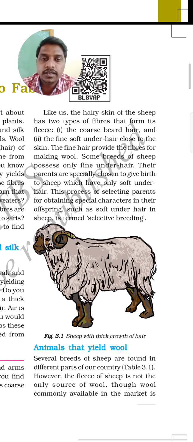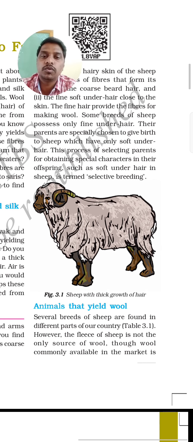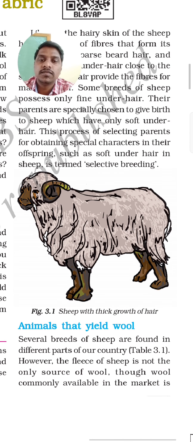Some breeds of sheep possess only fine under hairs. Their parents are specially chosen to give birth to sheep which have only soft under hairs. This process of selecting parents for obtaining special characters in their offspring, such as soft under hair in sheep, is termed selective breeding.